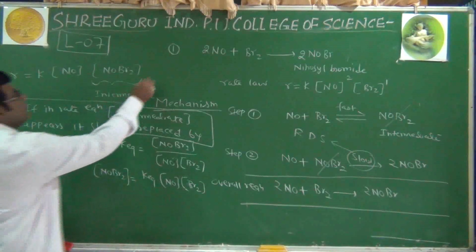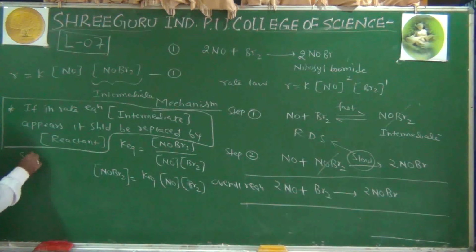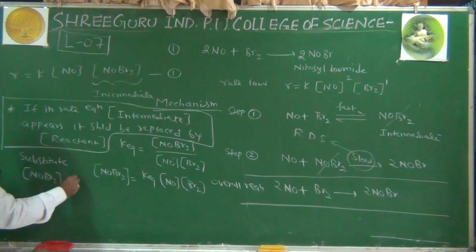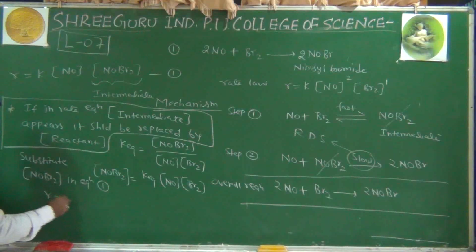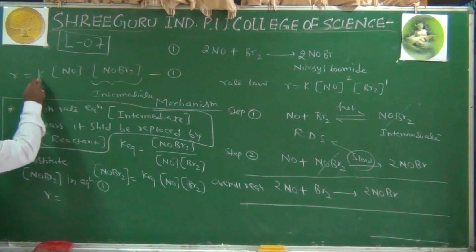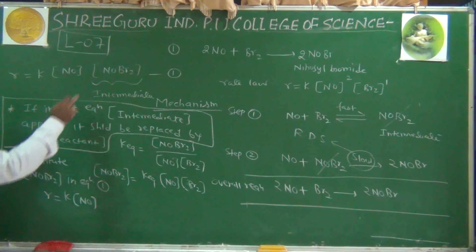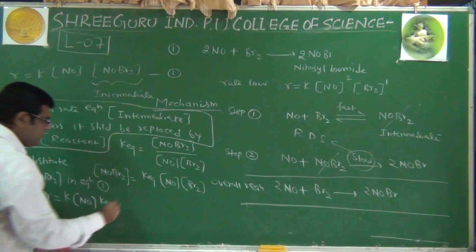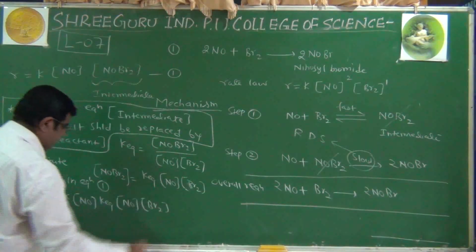We call this equation 1, and we substitute the concentration of the intermediate in equation 1. Equation 1 becomes rate constant K, nitric oxide as it is, and for the intermediate we write the equilibrium constant, nitric oxide and bromine.